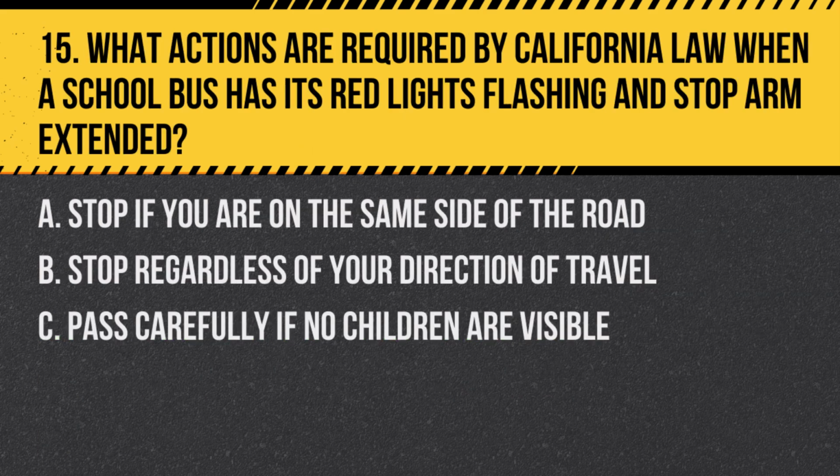Question 15. What actions are required by California law when a school bus has its red lights flashing and stop arm extended? A. Stop if you are on the same side of the road. B. Stop regardless of your direction of travel. C. Pass carefully if no children are visible. Answer. B. Stop regardless of your direction of travel. This law protects children as they enter or exit the bus.